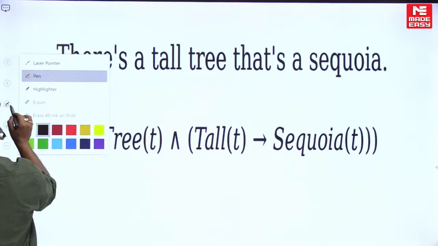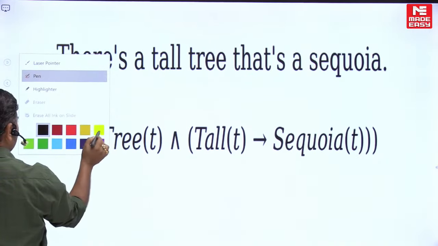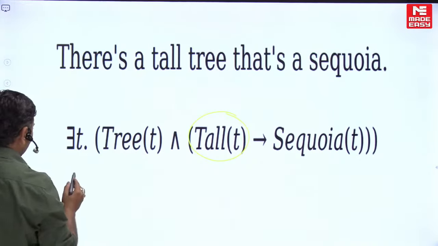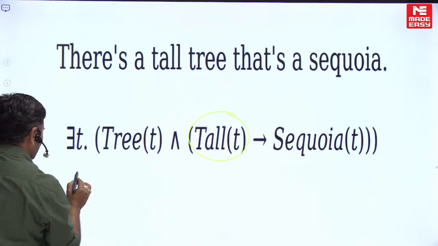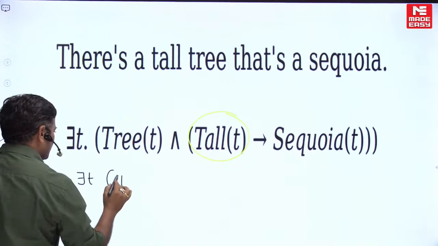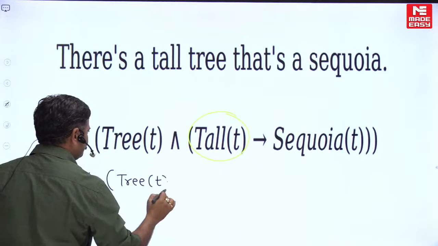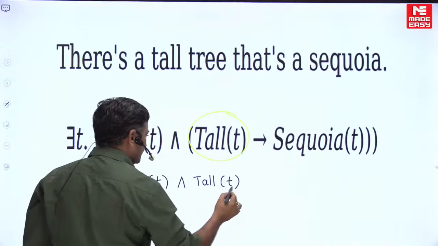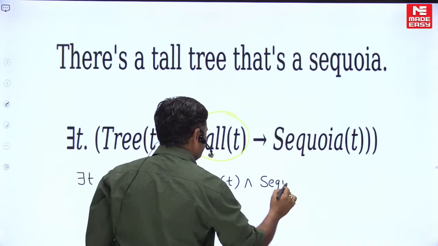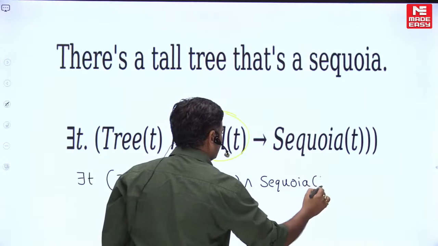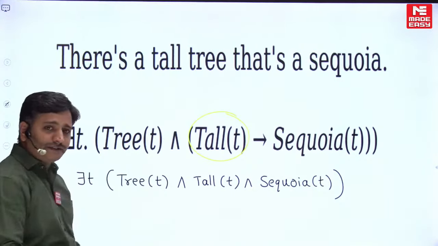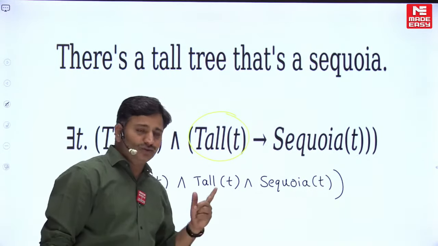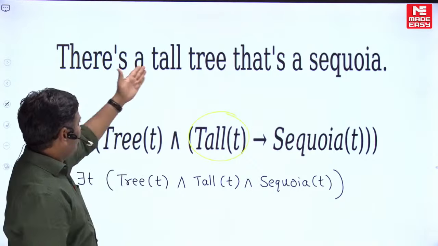The correct way of writing this statement is: there exists T, tree of T and tall of T and sequoia of T. In this case, friends, if we consider a domain which contains all short trees, on that domain this statement gives false, so we can say it is a correct statement for the given problem.